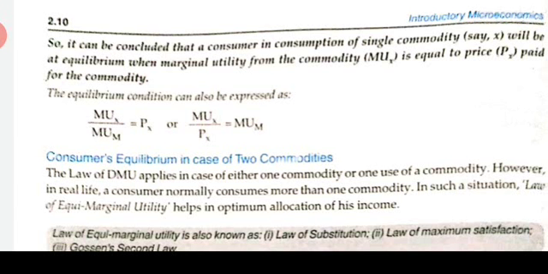So in this way we come to the conclusion that equilibrium can be expressed like this. So this is about the consumer equilibrium in case of a single commodity.